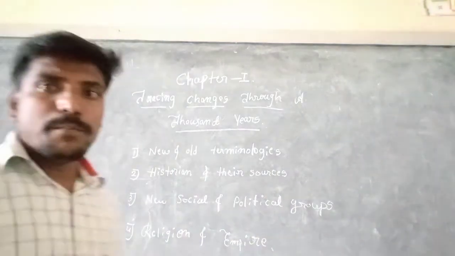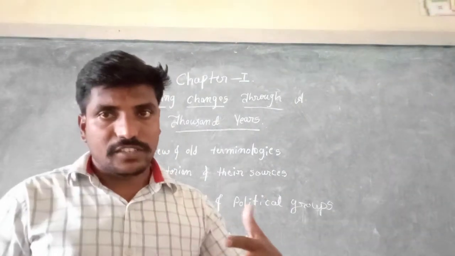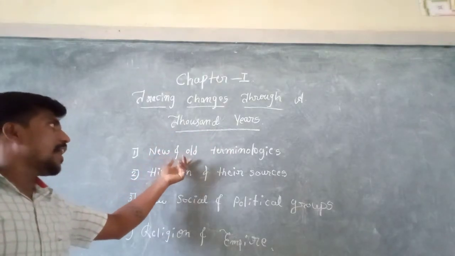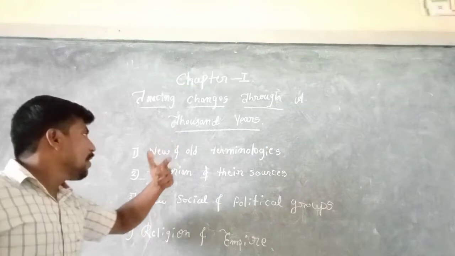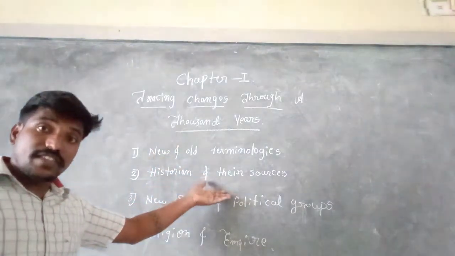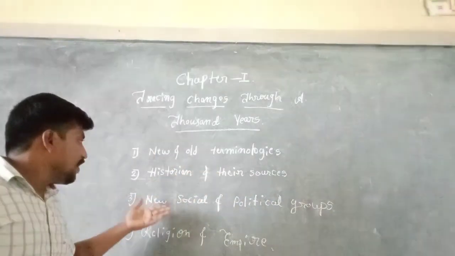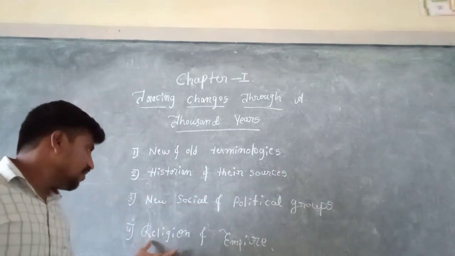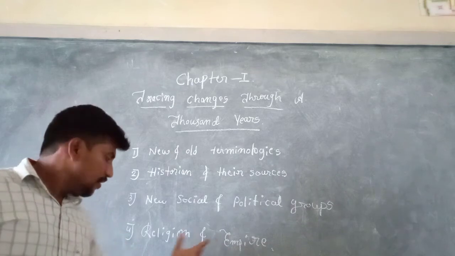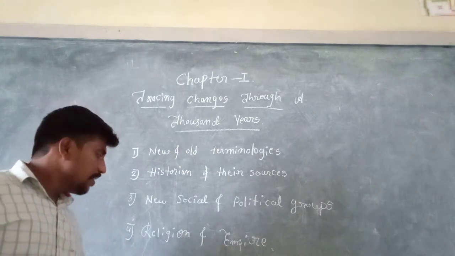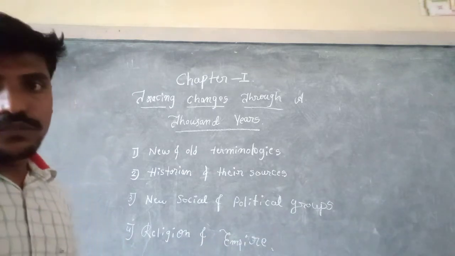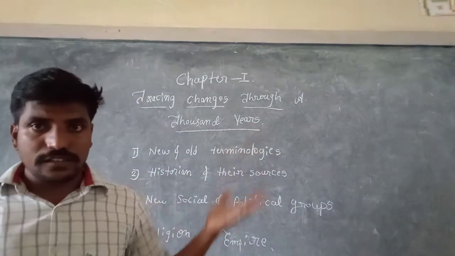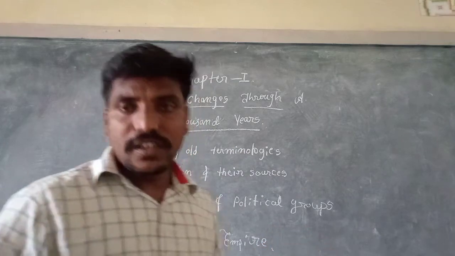So this is the brief introduction of our chapter, children. First new and old terminologies, then historians and their sources, the new social and political groups, then religion and empire, then old and new religion. These are the main five points we are going to discuss in this whole chapter.